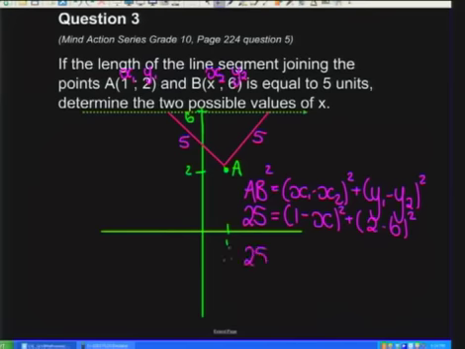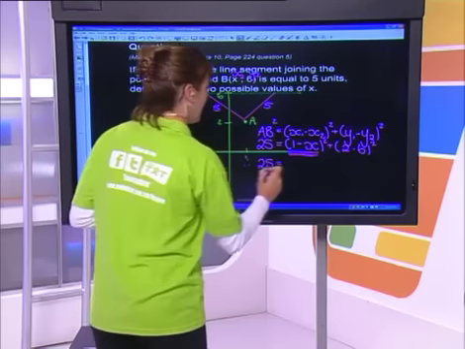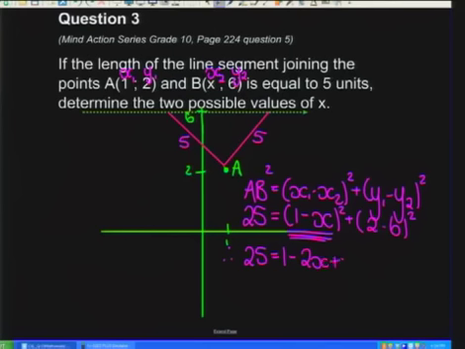I've got 25, which is equal to, do you guys agree with me over here? We have got a FOIL sum. We need to FOIL that out. So foiling that out, we're going to get 1 minus 2x plus x squared. I hope after your long holiday you remember how that all works. And I've got 2 minus 6, which is 4, and that's going to be squared, so we've got 16.